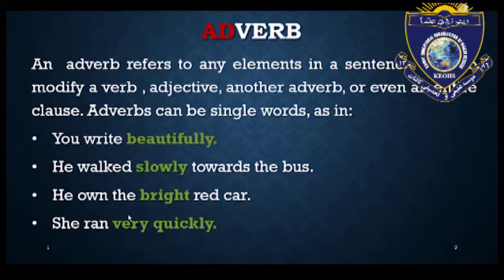He walked slowly towards the bus. Here, slowly is the adverb. He owned the bright red car. She runs very quickly. Here, very quickly is the adverb. As we know, adverbs are also very important in our daily conversation: how we make sentences with adverbs and how we use them in sentences.